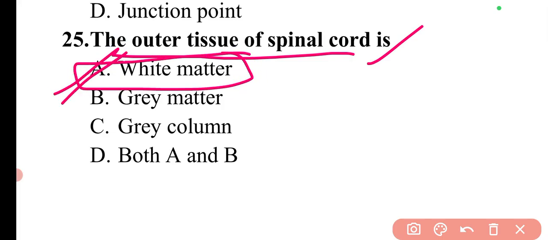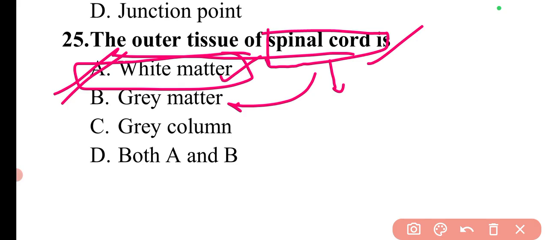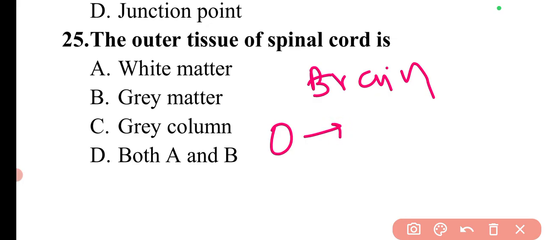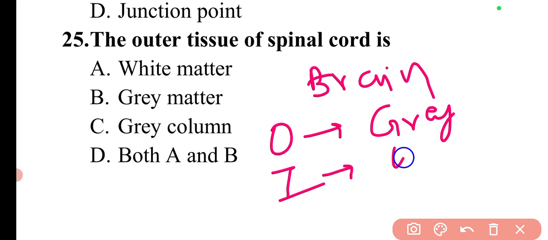Here there is a very important point that you need to remember. If it is asked for the spinal cord, then the outer tissue will be white matter and the inner tissue will be gray matter. What if this question is changed, and they ask the outer tissue of the brain instead of the spinal cord? Then the answer will be opposite. In the brain the outer tissue is gray matter, while the inner tissue is white matter.